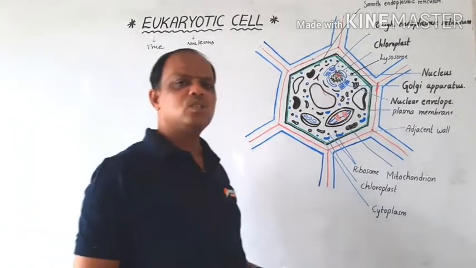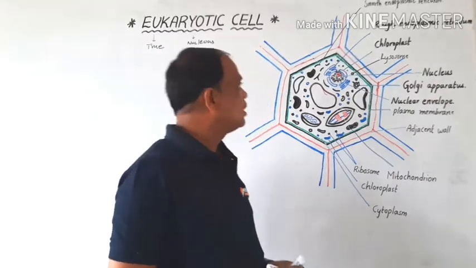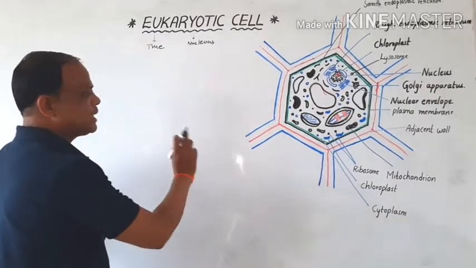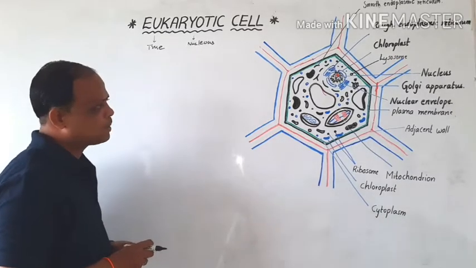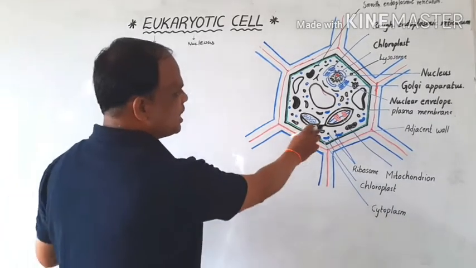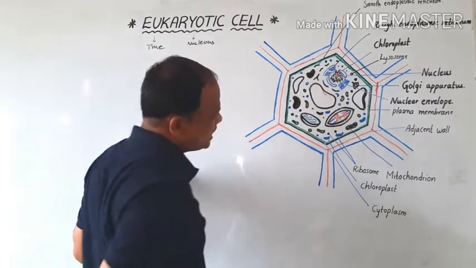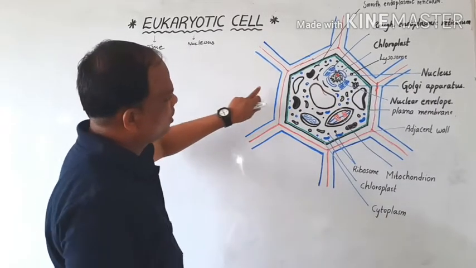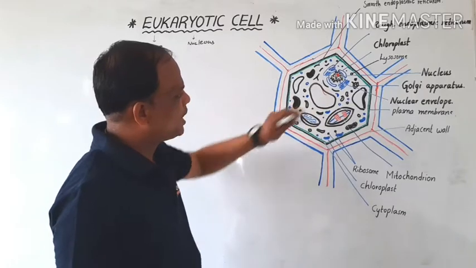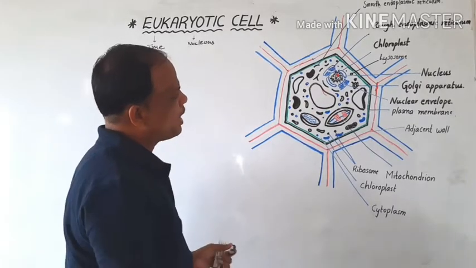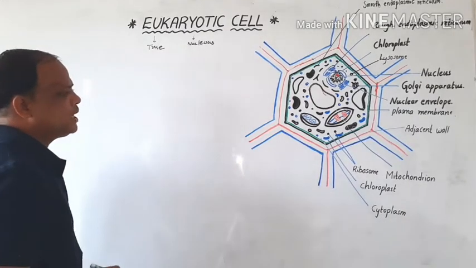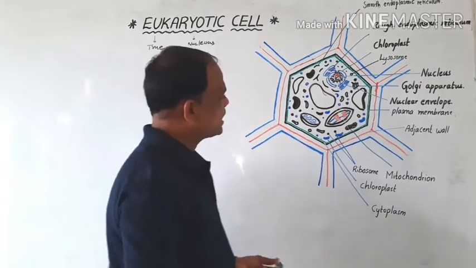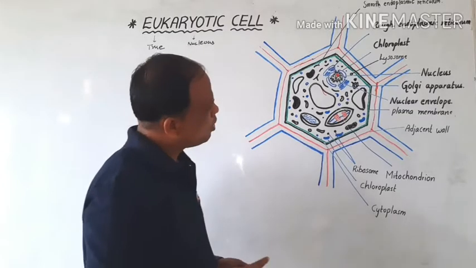Robert Hooke first discovered cells in Quercus suber, the cork plant. This is the structure of the eukaryotic cell, this is the diagram of the eukaryotic cell. Today we are discussing the structure of cells. The cell contains various parts.